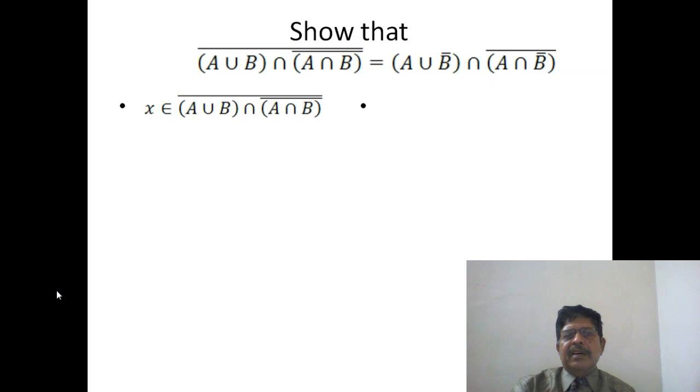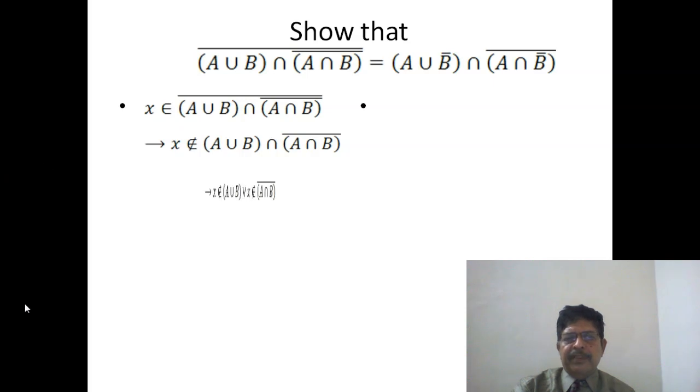So we start with the left hand side. Suppose X is an element of the set on the left hand side. Now what does this mean? X belongs to the complement of some set simply means that X does not belong to that set. So X belongs to the complement of A union B intersection B bar means X does not belong to the set under the outermost bar.